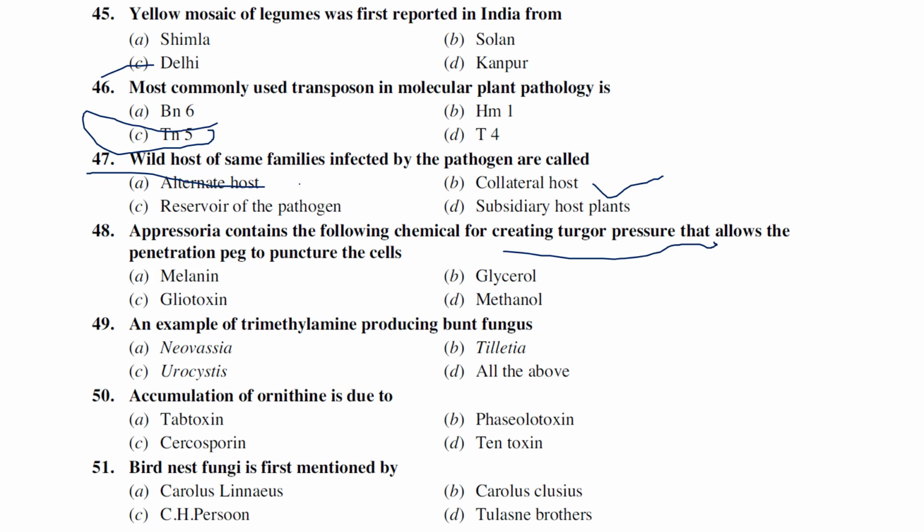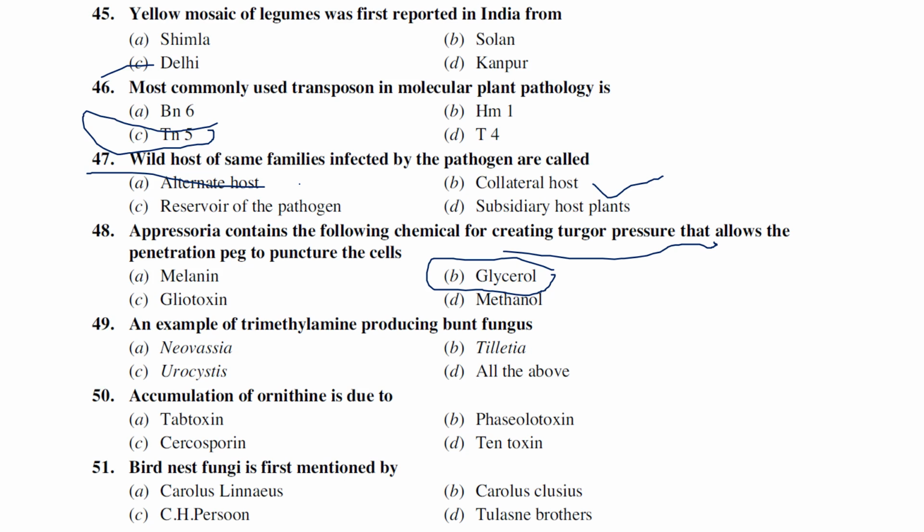Generally, this appressorium contains a high amount of glycerol that can create high turgor pressure to make punctures into the epidermal cells. An example of a trimethylamine-producing bunt fungus: we know very well the classic example is